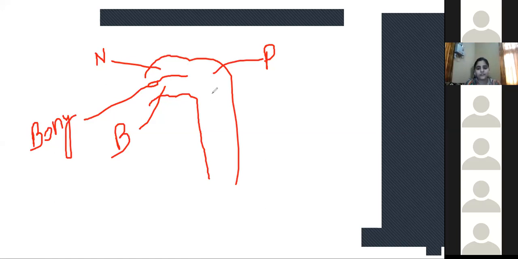After that you can see there will again be a division. After that you can see there is the front one. This front one is the trachea, or you can say the windpipe, and the back side is your esophagus or the food pipe.